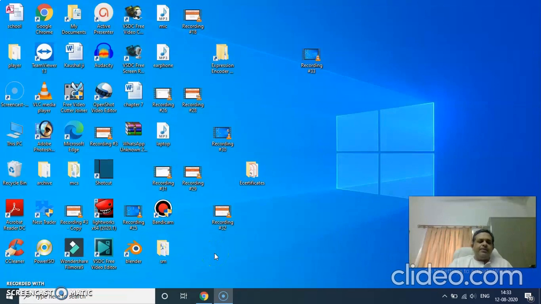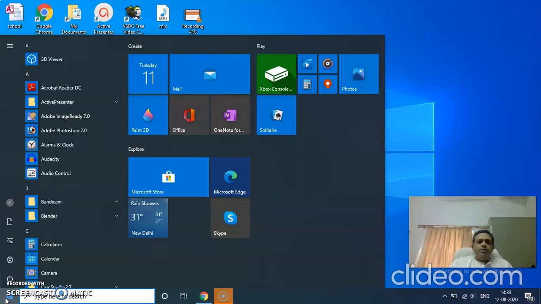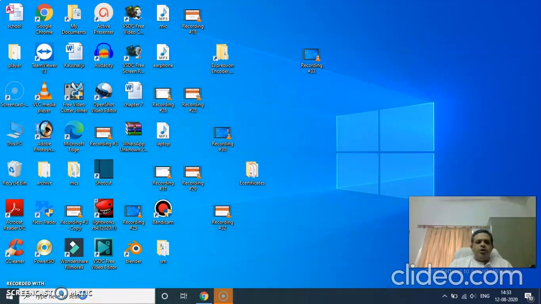Now there are some accessory programs like Paintbrush, Notepad, Calculator, etc. So how to start? Go to the Start menu. Accessories are not shown. You can click here.